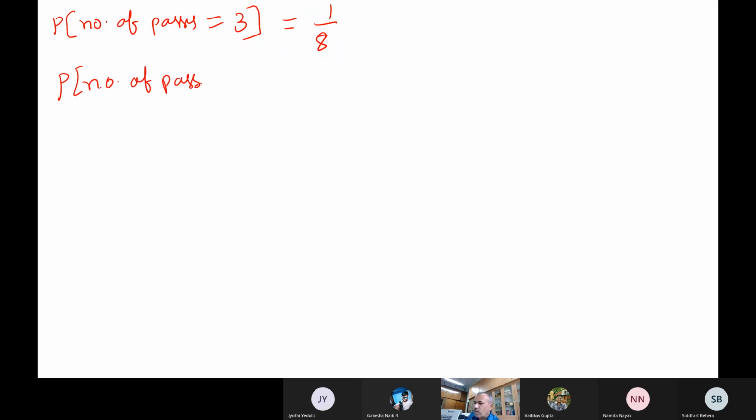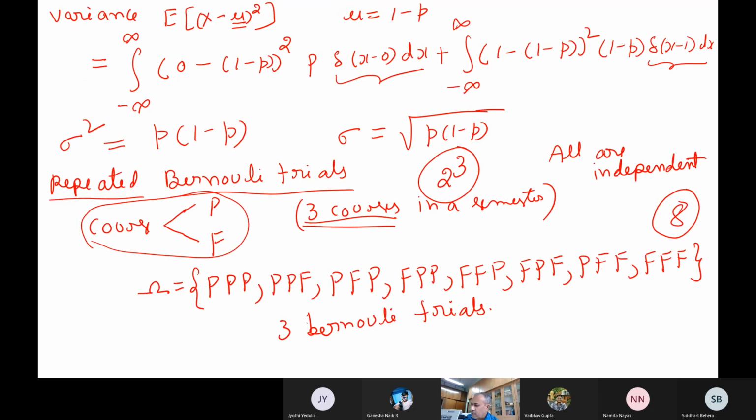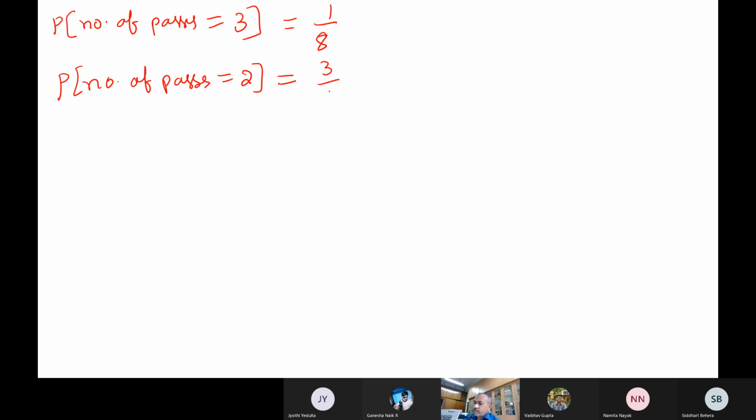Now number of passes is 2. Only 2 courses you will pass, and there is a chance of 1 fail. How many such options are there? This is 1, then this is 1, and FPP also has 2 passes. So what is the probability? 3 by 8, excellent.